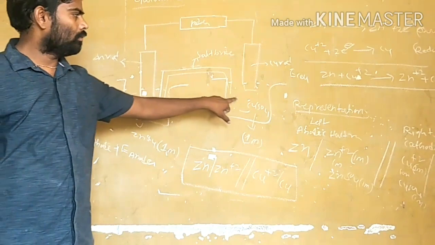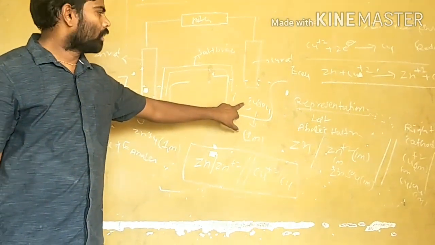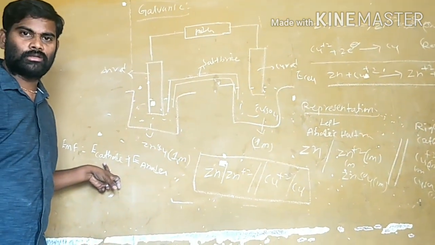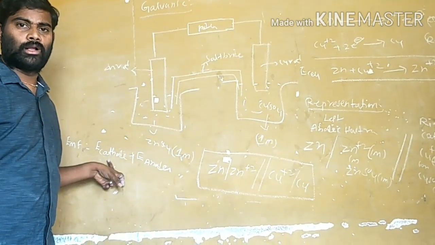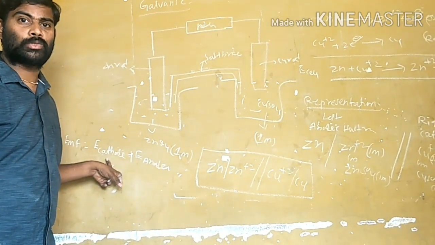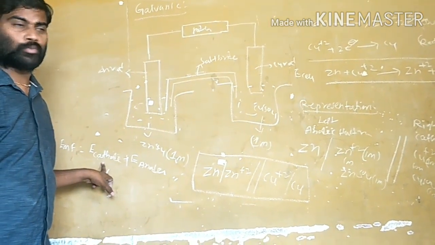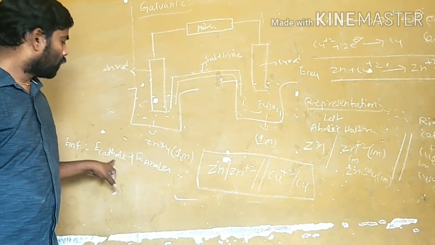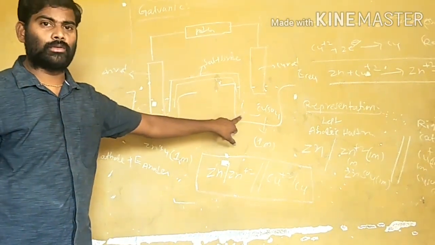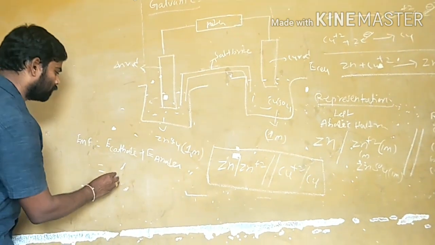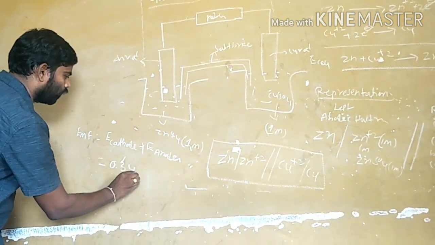Here the cathode is the copper sulfate, the copper electrode. The oxidation potential of the cathode is minus 0.34, already given. But here the copper electrode reduction potential value is plus 0.34.